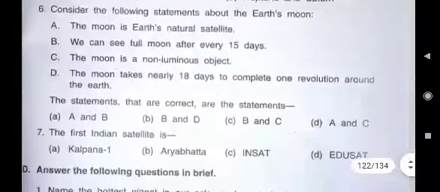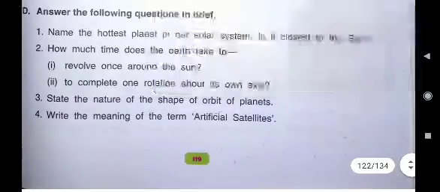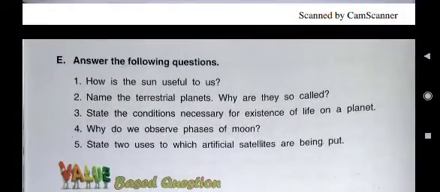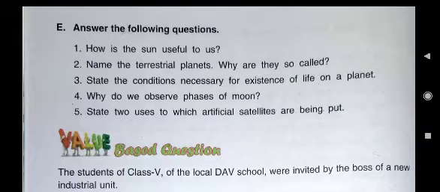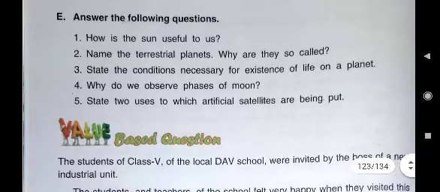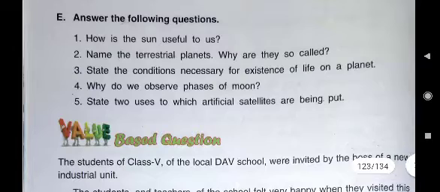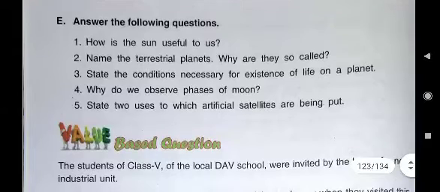Now second question you see. Name the terrestrial planets. Why are they so called? Children, we all know there are 8 planets: Mercury, Venus, Earth, Mars, Jupiter, Saturn, Uranus and Neptune. We all know the first 4 planets. Which are the first 4 planets? Mercury, Venus, Earth and Mars. They are called terrestrial planets. Why are they called terrestrial planets?